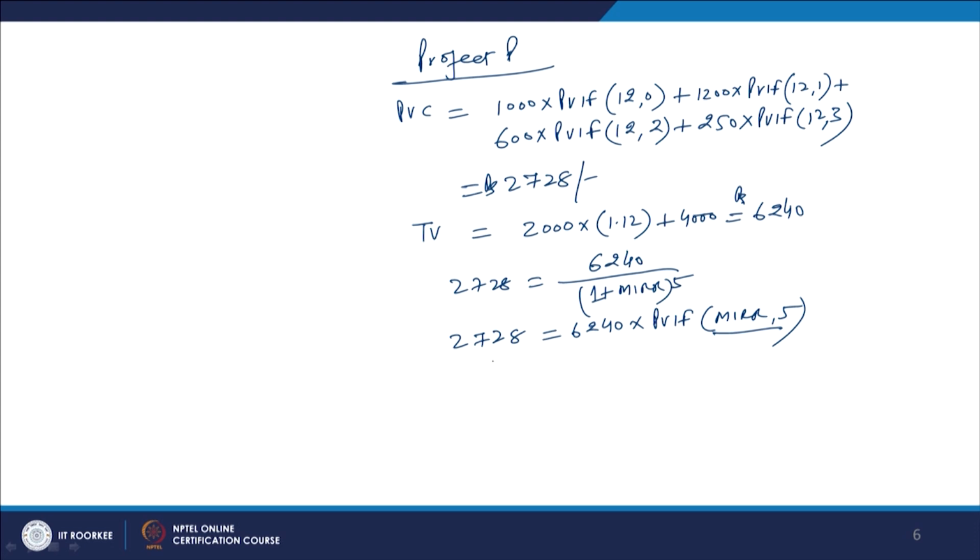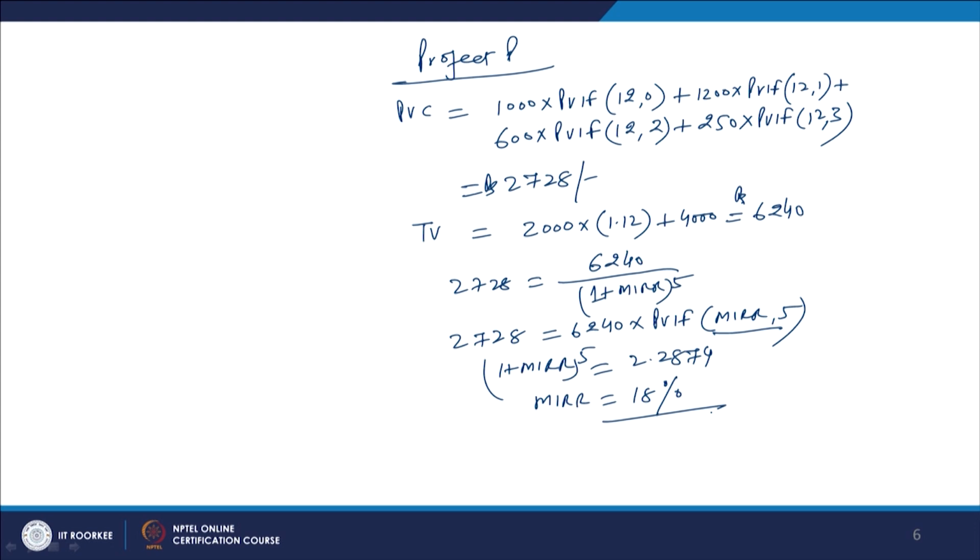So, finally, this value, (1 plus MIRR) to the power 5, becomes 2.2874. And if you want to calculate the value of MIRR out of it, this value comes up as 18%. So, this is called the modified internal rate of return.